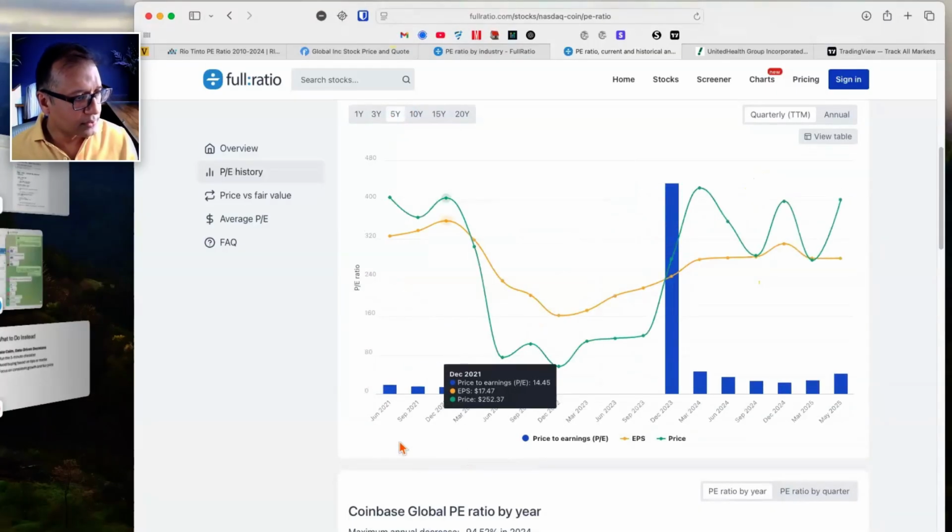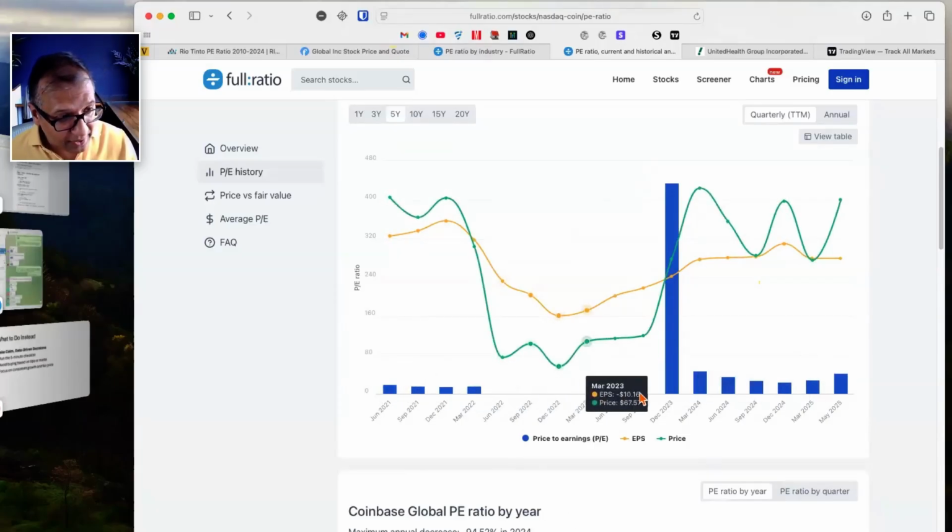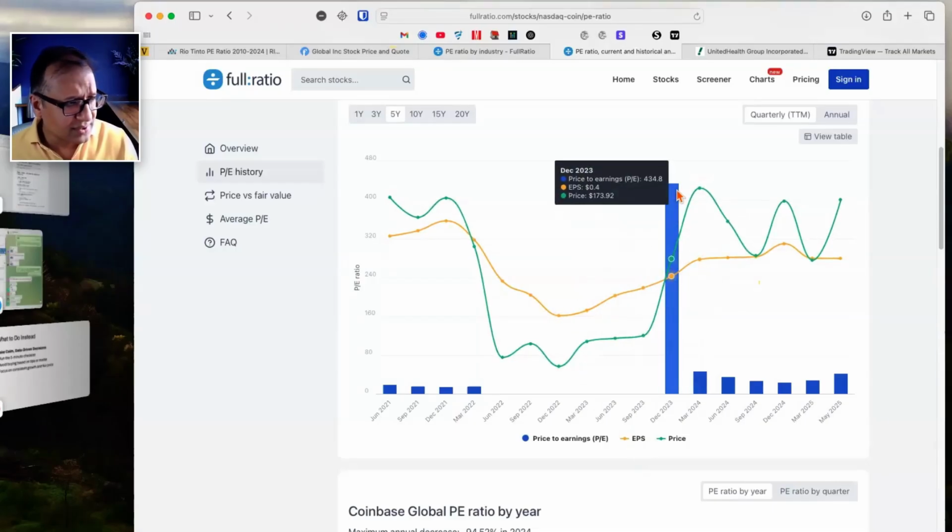Is there more? No, there is some more. Okay, so there is PE ratio for previous years as well. And we have no PE ratio for some years. Remember, when there's no PE ratio, that typically means a company was making losses at that time. So these are flags that you want to look at. Also, you notice that in one specific year the PE was very high, so people paid a lot more than each dollar of earnings.